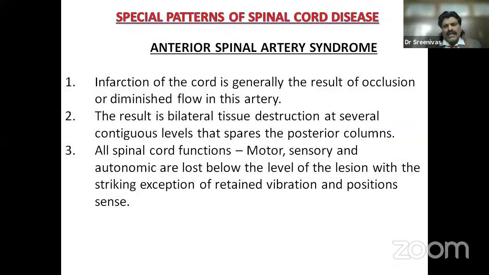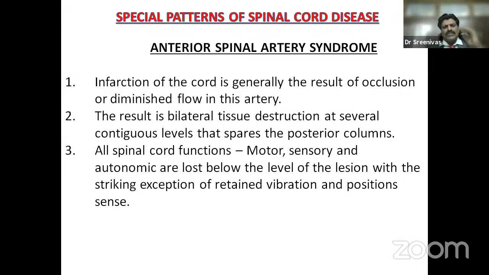Anterior spinal artery syndrome, as I said in the beginning of my lecture, supplies almost all parts of the spinal cord except the posterior column, and therefore you have manifestations of all the tracts except the posterior column because it is supplied by the posterior spinal artery. In anterior spinal artery syndrome, infarction of the cord is generally the result of occlusion or diminished flow in this artery. The result is bilateral tissue destruction at several contiguous levels that spares the posterior columns.